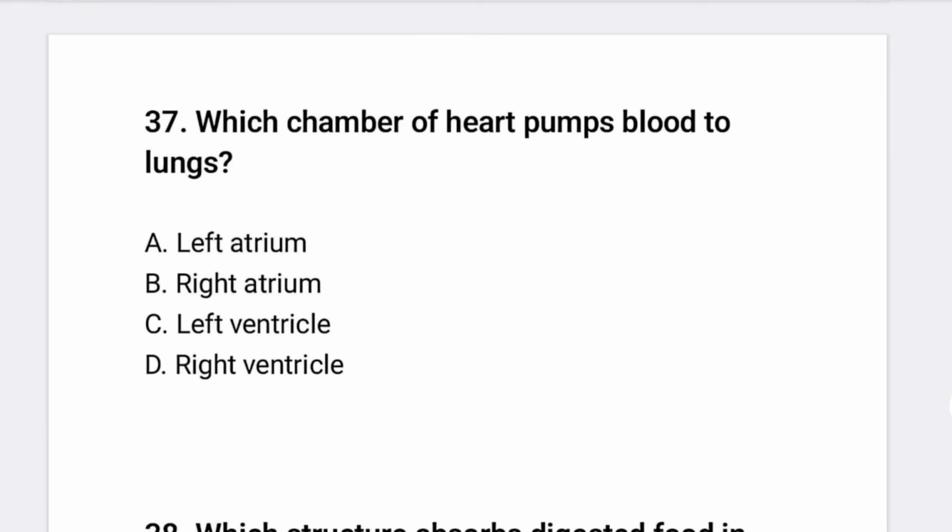Another, which chamber of the heart pumps blood to the lungs? Right ventricle.